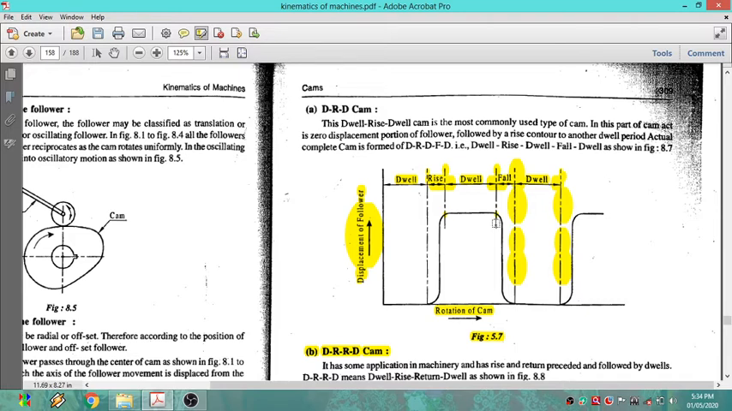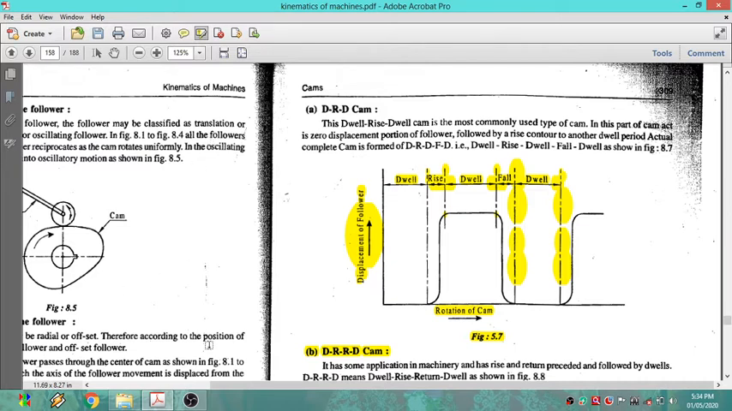Then again it falls, a little slowly. The follower is returned back, right? It is returning slowly. After that, again there is a dwell, where the cam is rotating but there is no motion of the follower. Again it starts rising. Like this we will go on, dwell, rise, return, dwell, according to the requirement of the cam rotation as well as the follower motion.